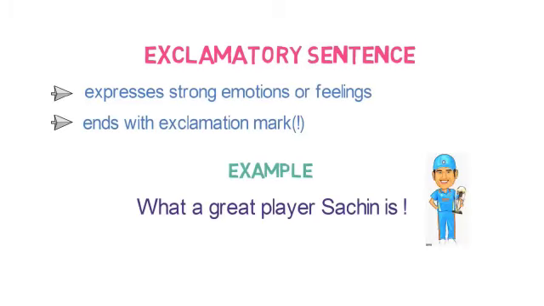Remember, we did in the last slides, right? Expresses strong emotions or feelings. So it's an exclamatory sentence and ends with an exclamation mark. The example says, what a great player Sachin is. An exclamation mark is there at the end. So it is an exclamatory sentence. Let's see the conversion part.